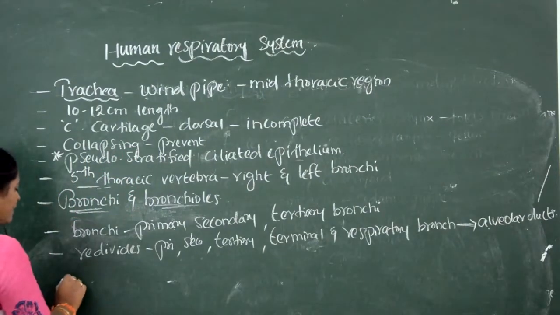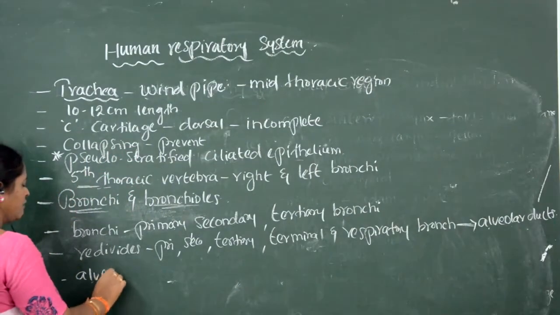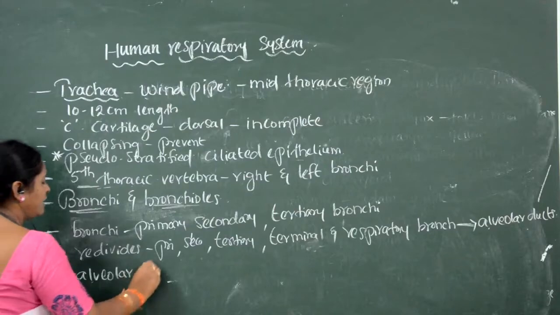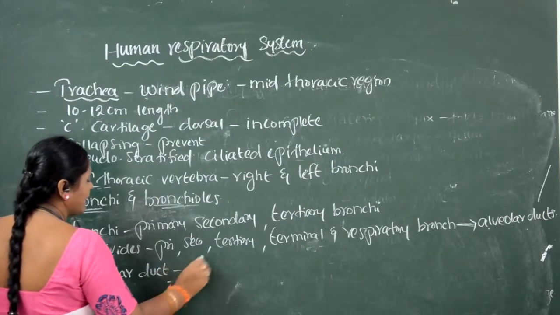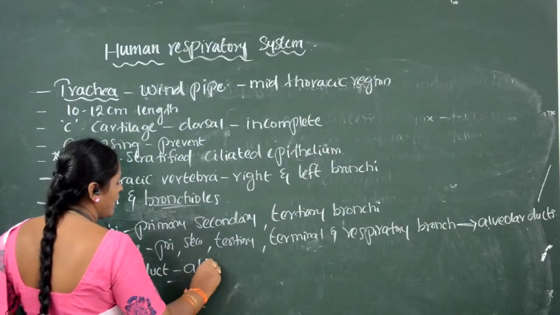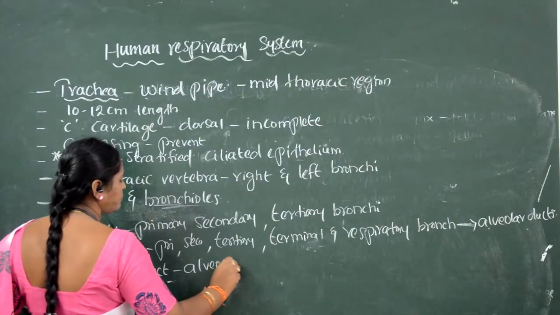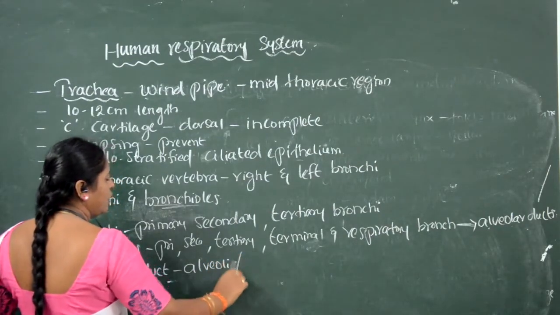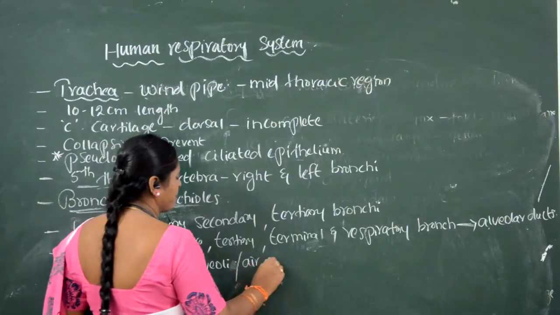The alveolar ducts enter into a sac-like structure called alveoli, or air sacs.